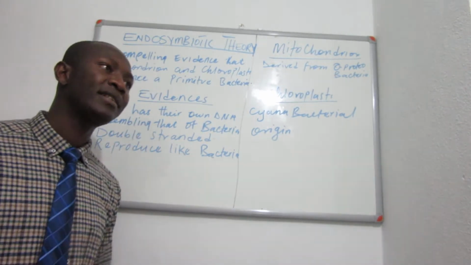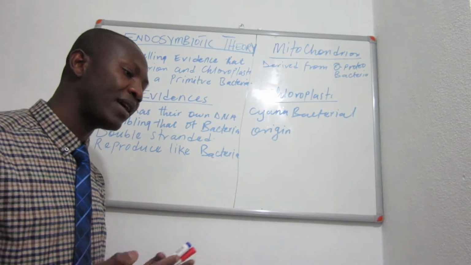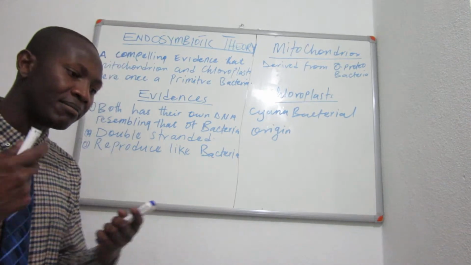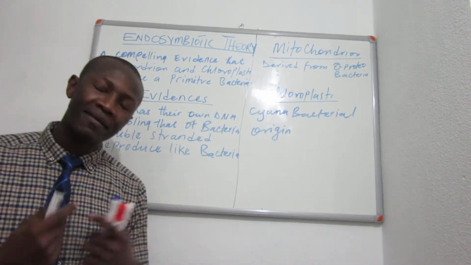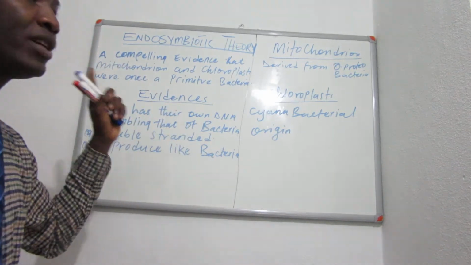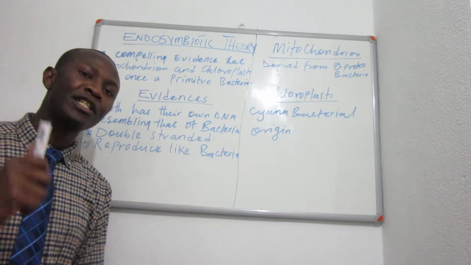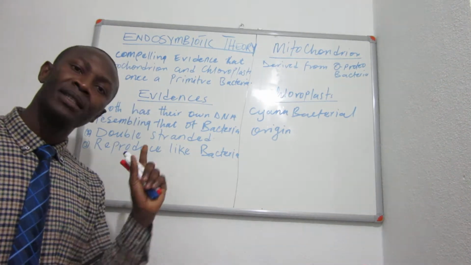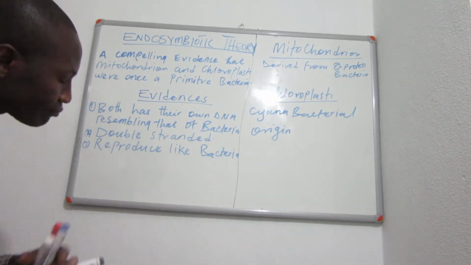And this is the powerhouse of the cell. It provides the cell with energy. Most of the biochemical activities that take place in our cells require the use of energy, ATP. That ATP can be produced by the mitochondria and the chloroplast.